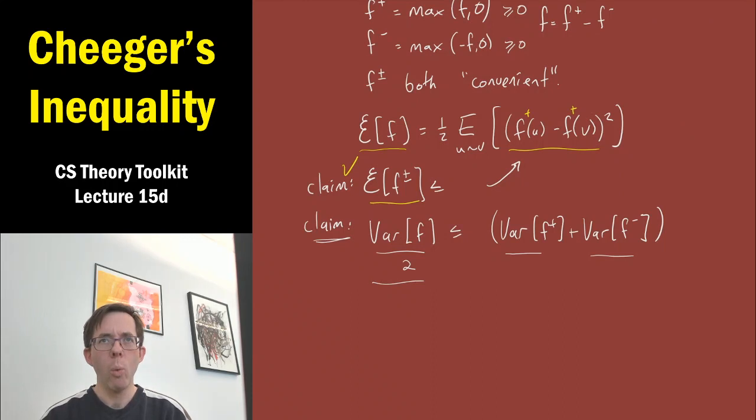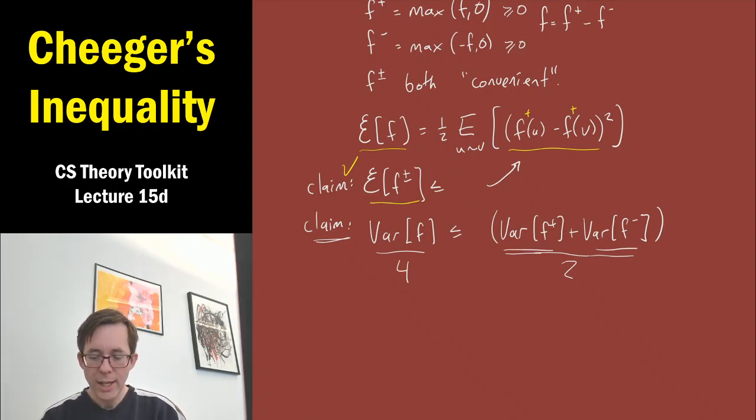And so one of them has to be at least a quarter of the variance of f. Okay, I suppose I could divide both sides by another factor of 2, and I'll get that the average of this variance and this variance is at least a quarter variance of f. One of them has to be at least the average. And so I conclude that either f plus or f minus has variance that's at least a quarter of the variance of f. Okay? And so I'll pick that one to be my new convenient replacement for f.